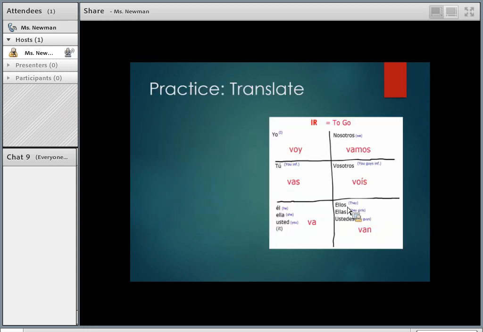So let's do some practice. Here we have our verb chart over here. So how do you say, ¿cómo se dice, we go? How do you say we go in Spanish? Let's use our verb chart. So find the subject pronoun nosotros, we, right? Vamos is our conjugation. So, nosotros vamos, we go.